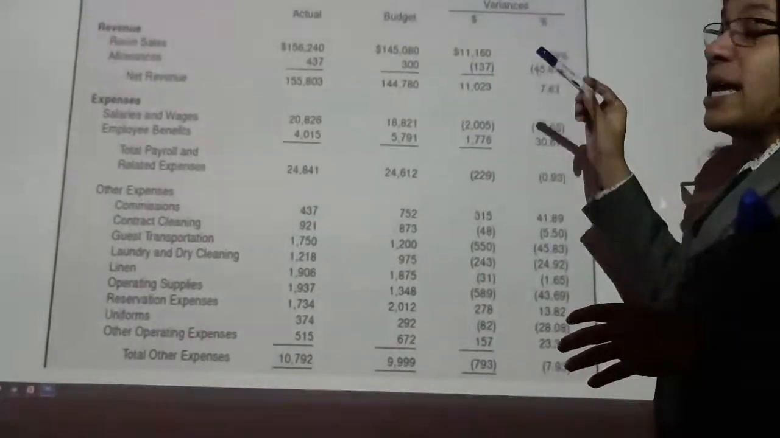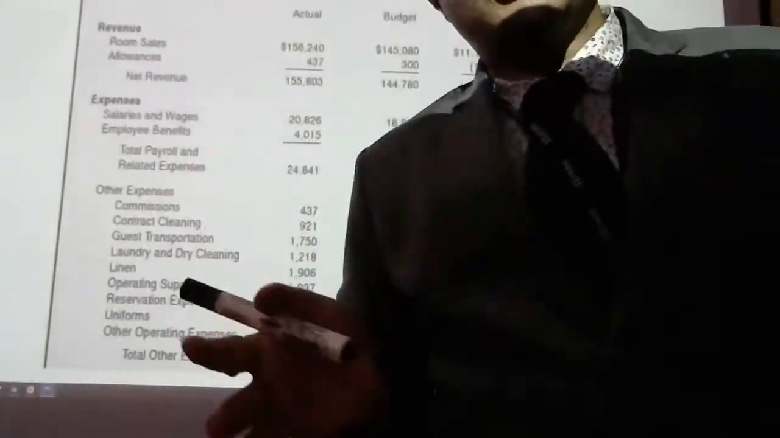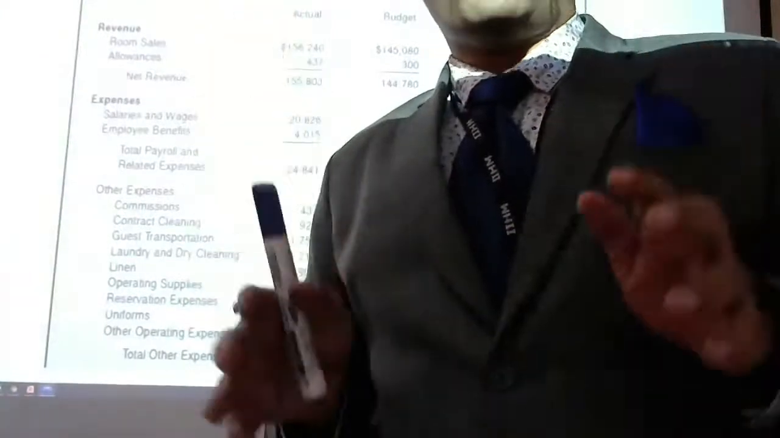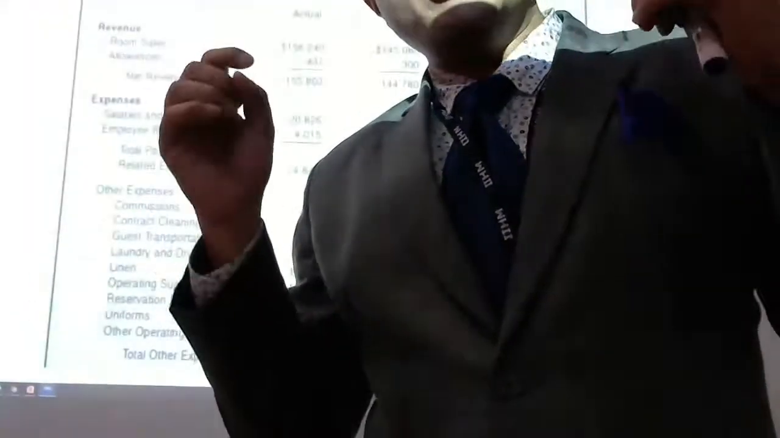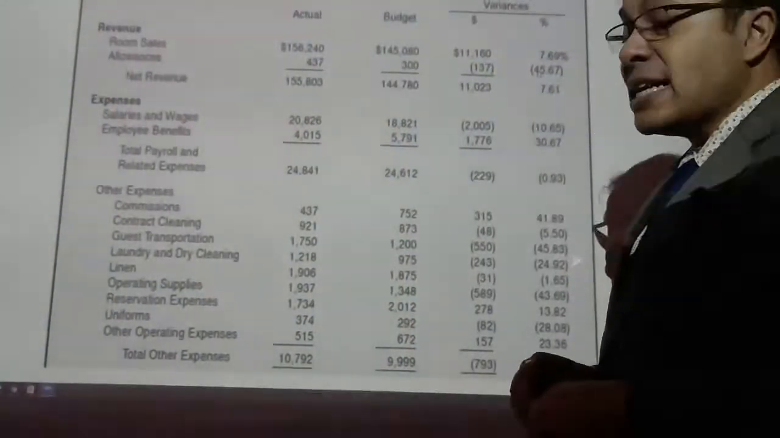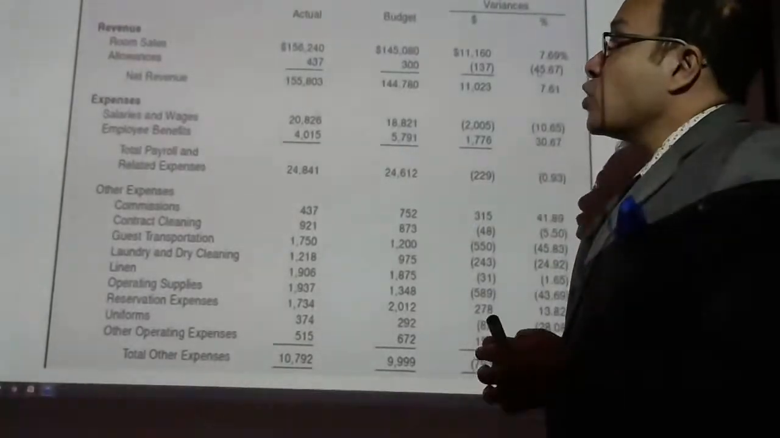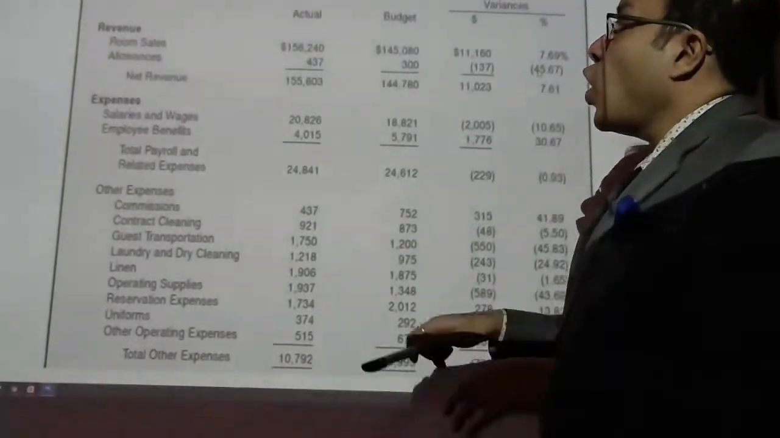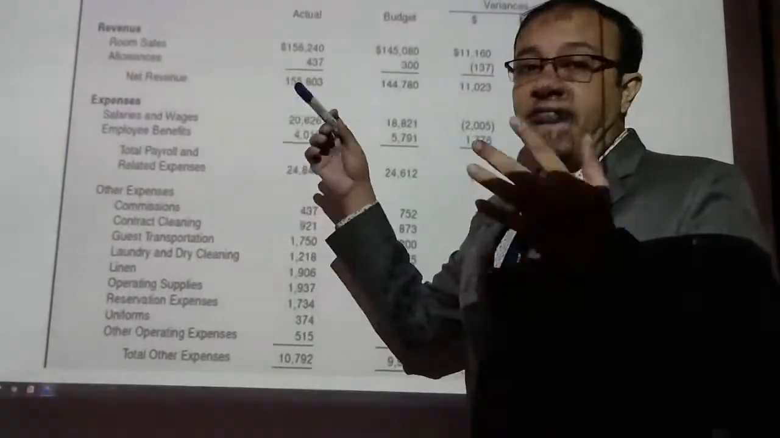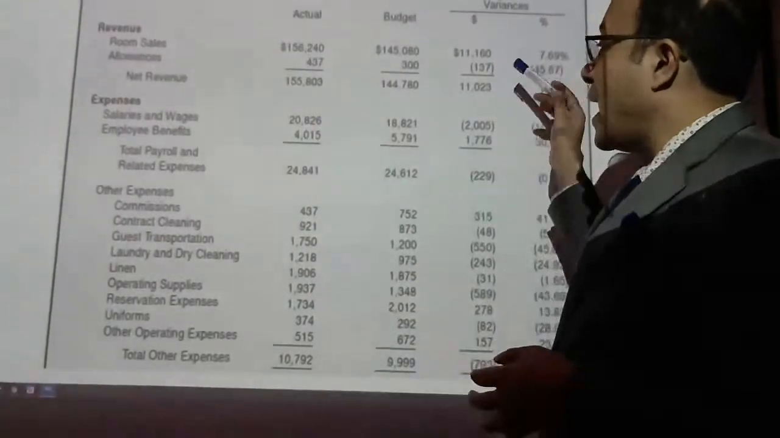So what is the meaning of variance? Variance means any deviation. Deviation from what? Deviation from our original projection, original plan. So these are certain things you need to understand. This is very important for us. So we are talking about the revenue part. We are talking about the expense part.